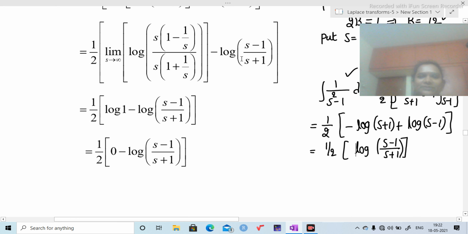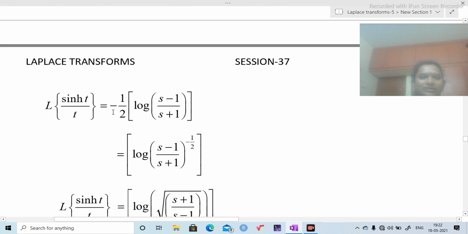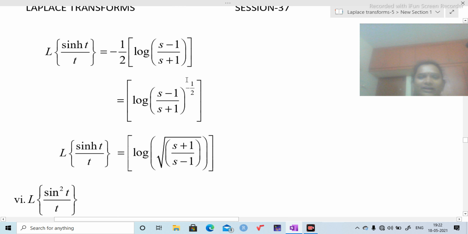So this expression stays as it is. To avoid the negative sign, take the minus 1 by 2 as power, and interchange numerator and denominator. Power 1 by 2 is there, that's why I am putting a root. That's why L of sin ht by t equals log of root of (s plus 1) by (s minus 1).